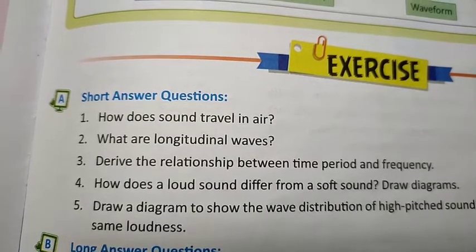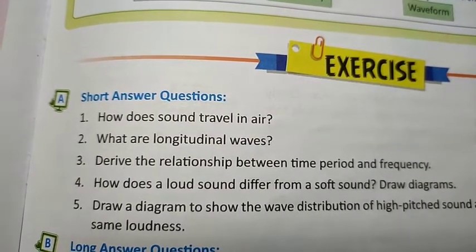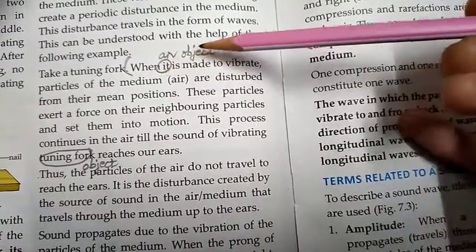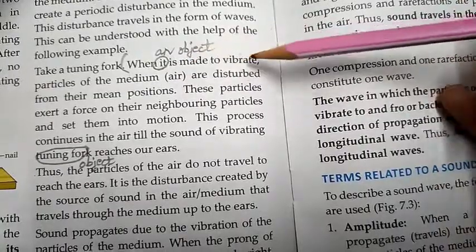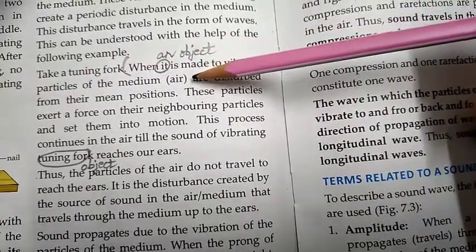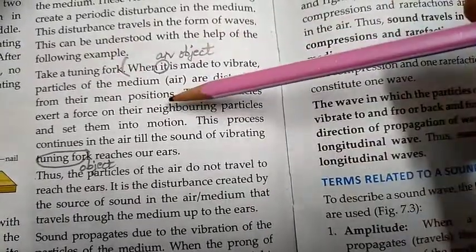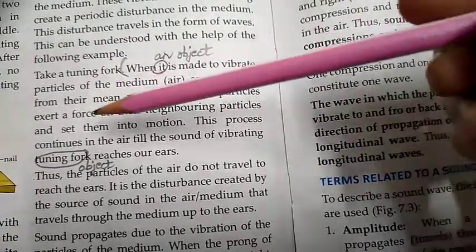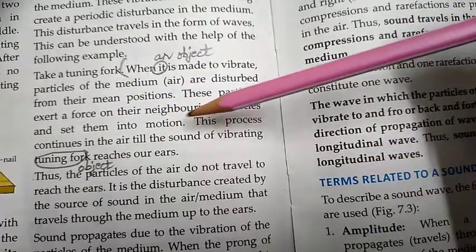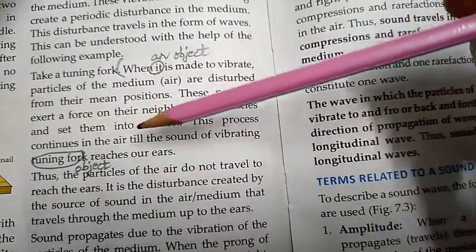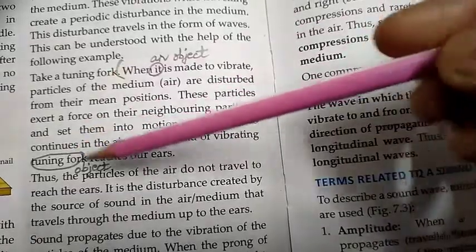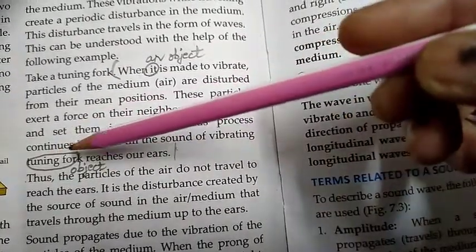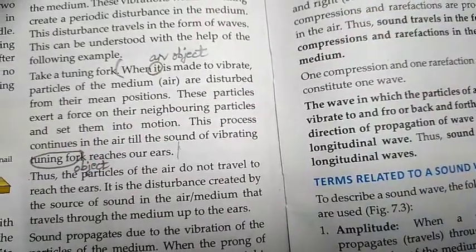Question number 1 is, how does sound travel in air? Now start answer number 1 from here. In place of it, write down an object. When an object is made to vibrate, particles of the medium, that is air, are disturbed from their mean positions. These particles exert a force on the neighboring particles and set them into motion. This process continues in the air till the sound of the vibrating object reaches our ears, up to here. In place of tuning fork, write down object.